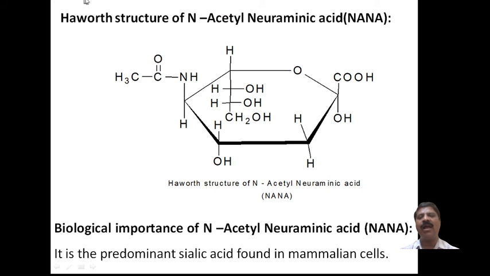Next one is the structure of N-acetyl neuraminic acid. Neuraminic acid is also called NANA. N stands for N-acetyl, that is the first A. Neuraminic means N, and acid means A. Therefore, N-acetyl neuraminic acid is called NANA.